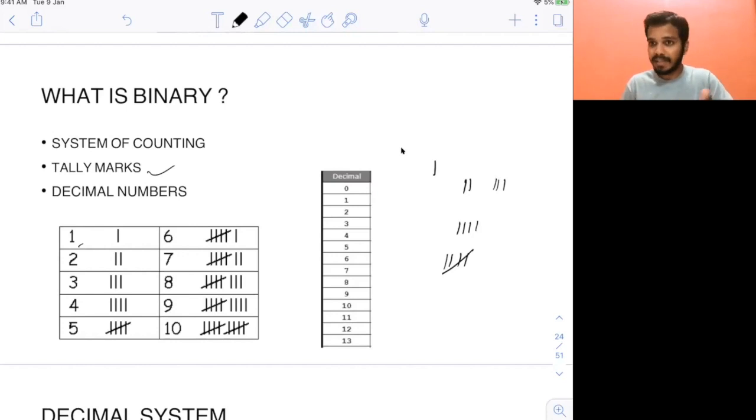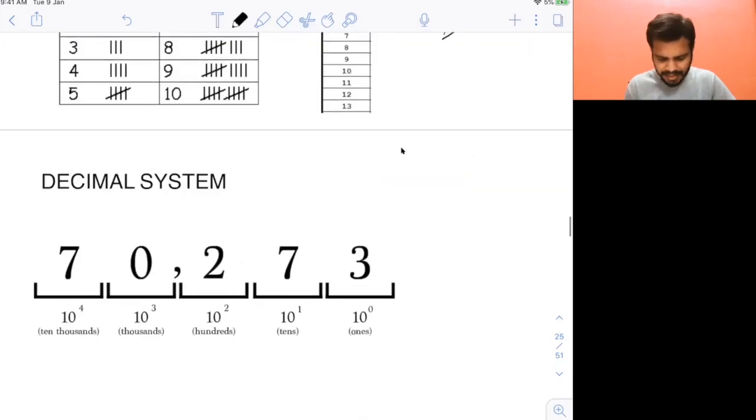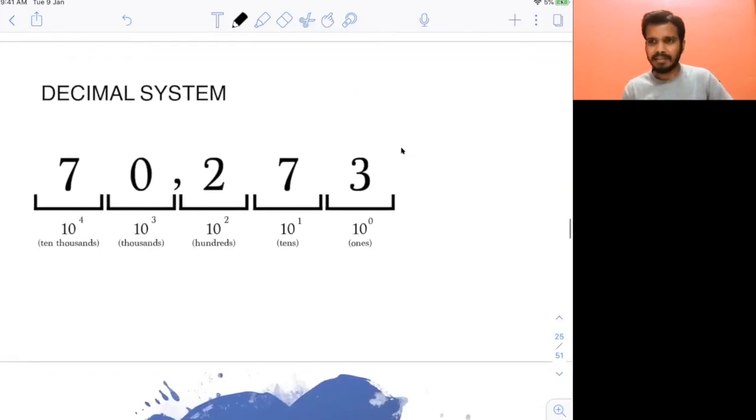Then of course we discovered decimals. That's quite easy, through the use of 0 to 9. Through this, you can represent all the numbers, whatever you want. You want to represent 100, you want to represent 1 lakh, you can use just a combination of 0 to 9 and you can represent all. And that's what we are very familiar with, this decimal system of 0 to 9. Now, if you look closely, what is the decimal system?